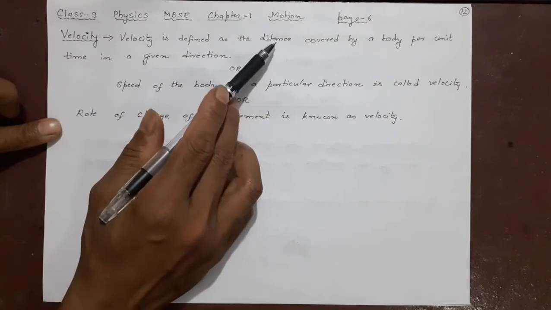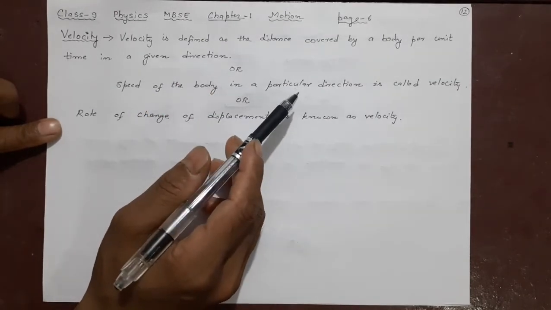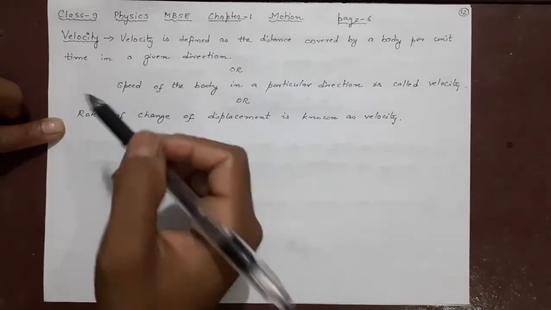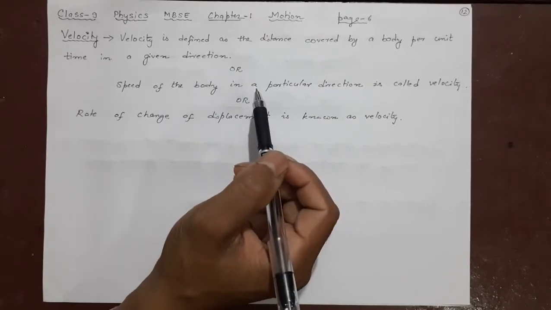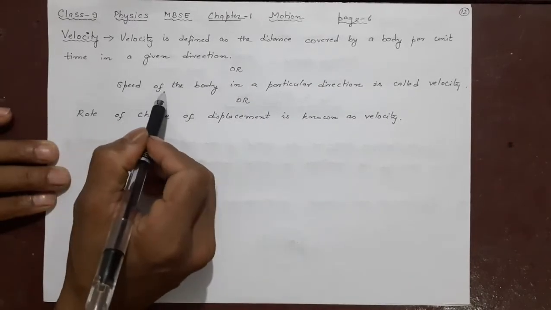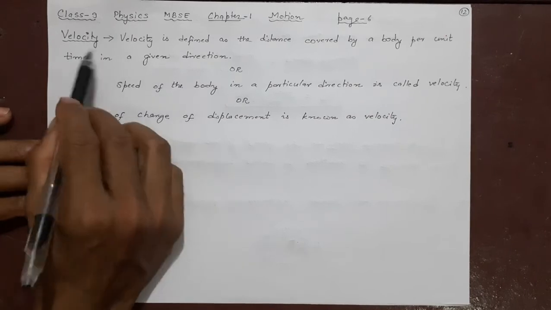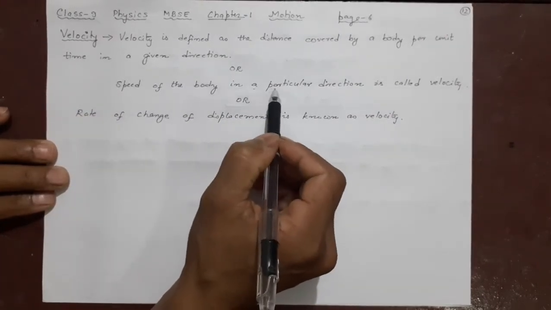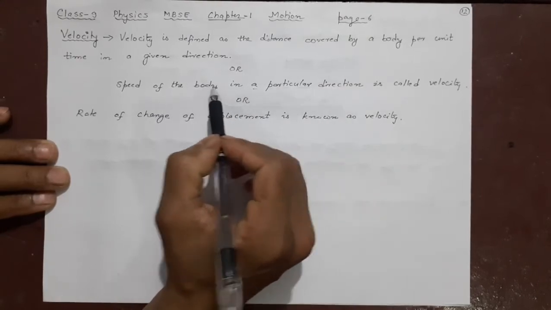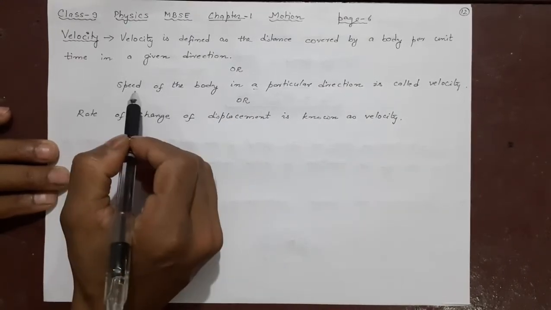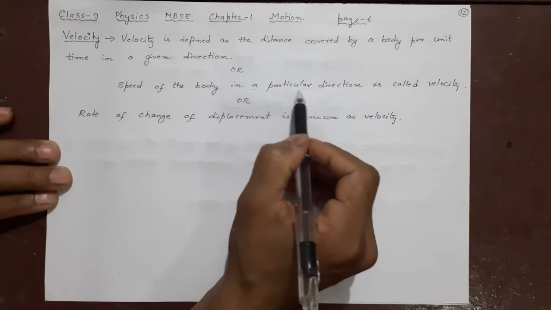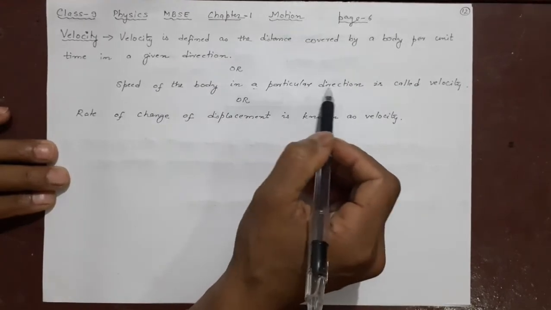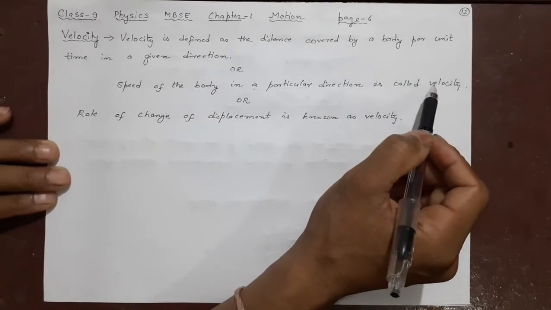What is that distance in a direction? That is displacement. So I want to tell you the same thing in a different language. If it is the speed of the body, velocity is the speed of the body in a particular direction. This is important. Velocity is nothing but speed only, but in a particular direction. That means direction has to be considered when you are talking about velocity.